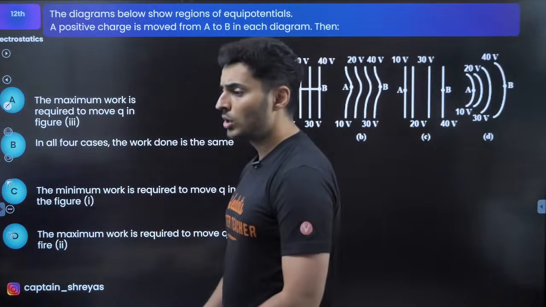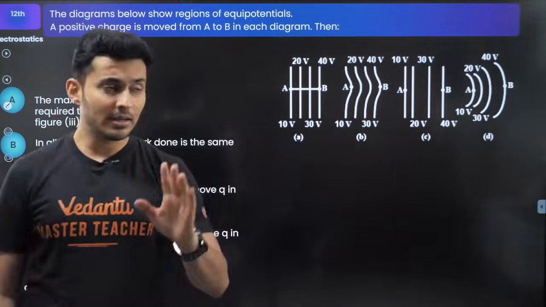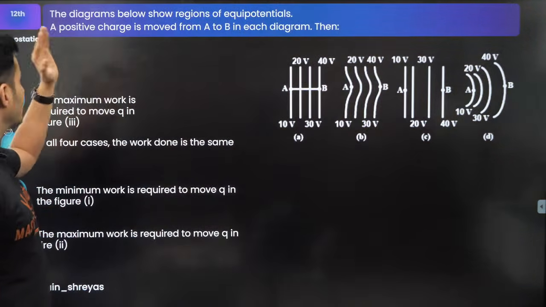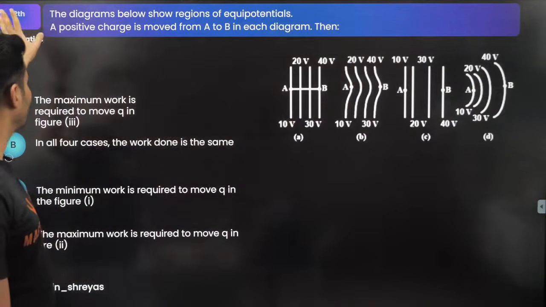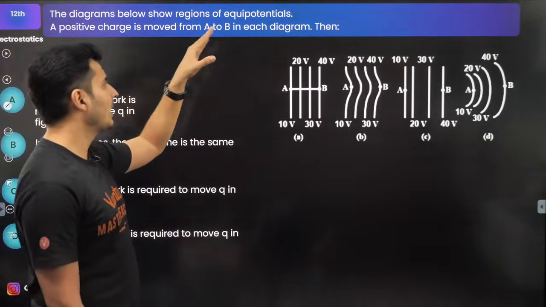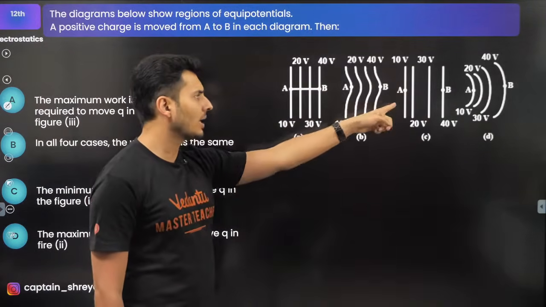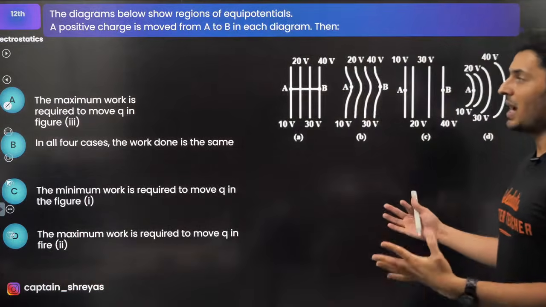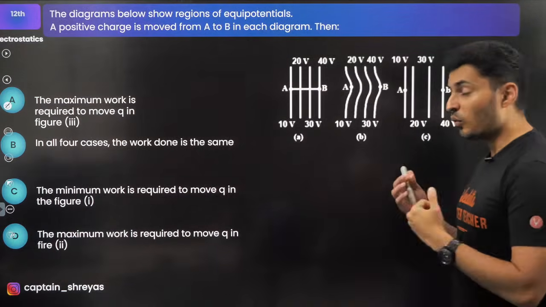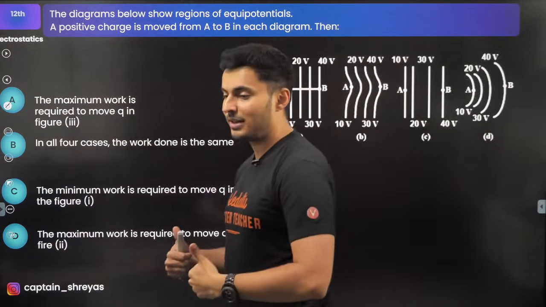The diagram below shows regions of equipotential lines. You can see 20 volts, 30 volts, 40 volts, so many things. You take a charge from A to B. You can see the charge is taken from A to B in every situation. The question is, where do you think maximum work will be done?